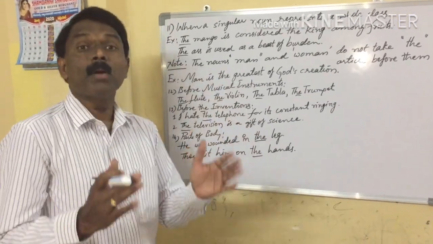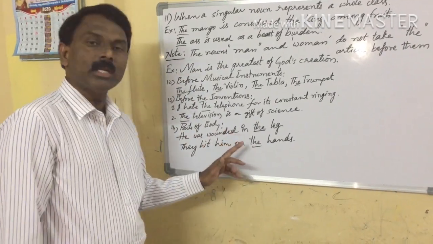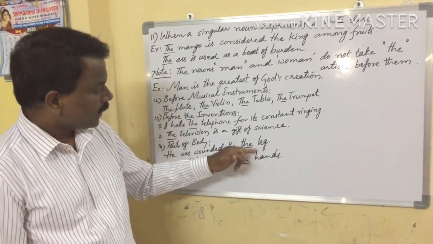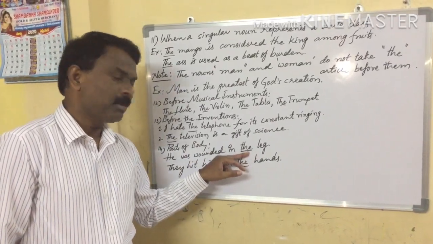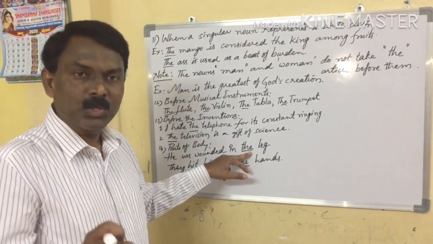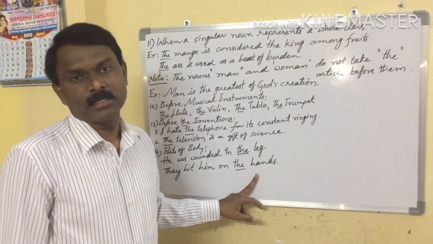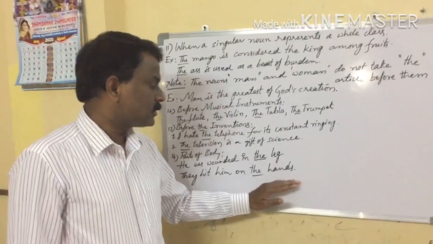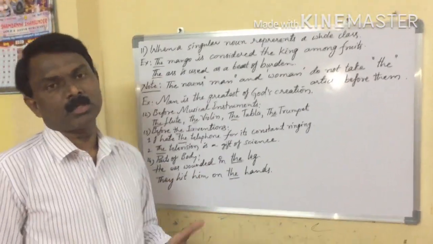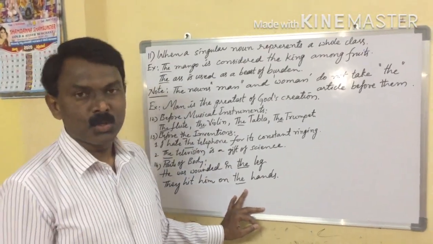Next one, parts of body. Okay, here parts of body. He was wounded in the leg. Here leg is one of the parts of the body. That's why before leg the must be used. They hit him on the hands. Here hands indicate parts of the body, so that's why the article must be used.